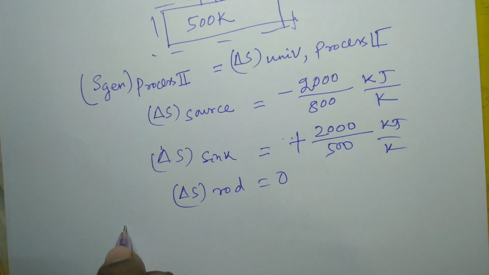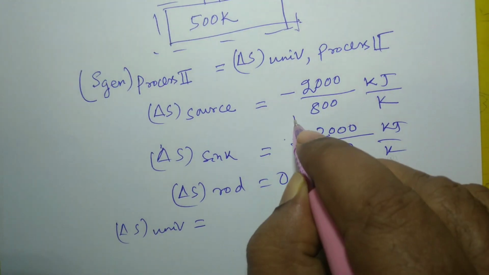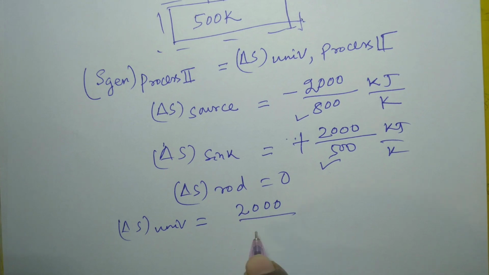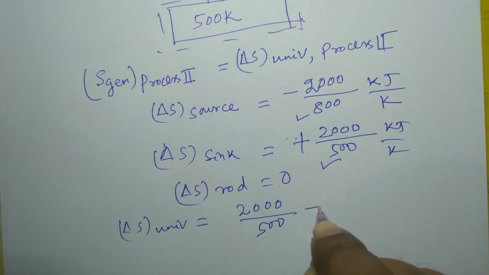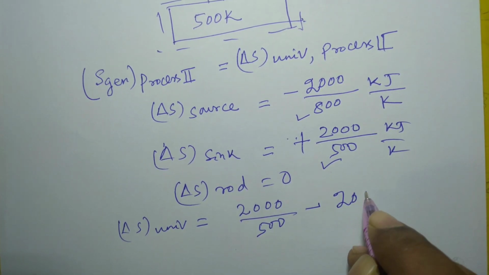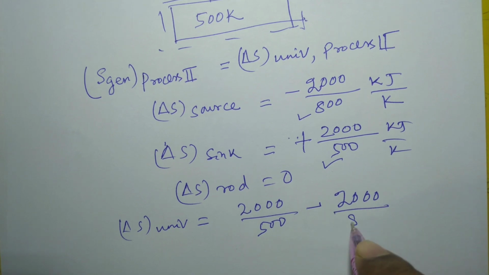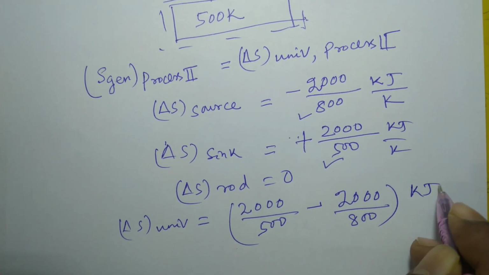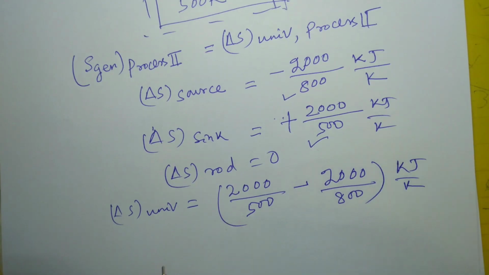So now delta S of universe will be delta S of source plus delta S of sink. So 2000 divided by 500 minus 2000 divided by 800 kilojoule per Kelvin.